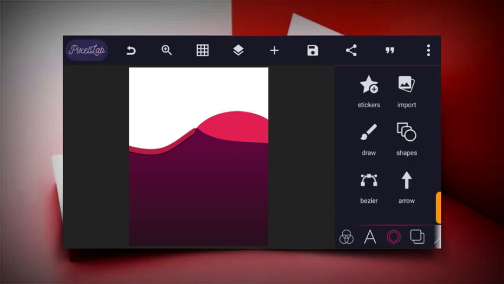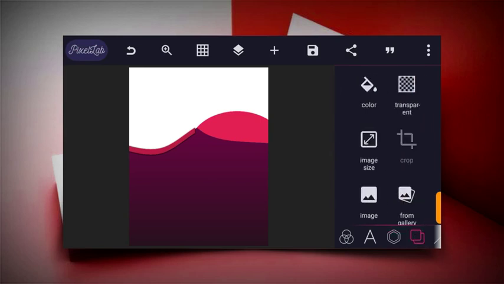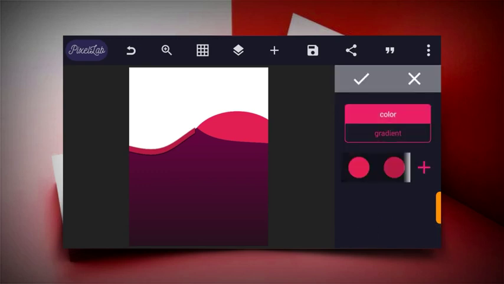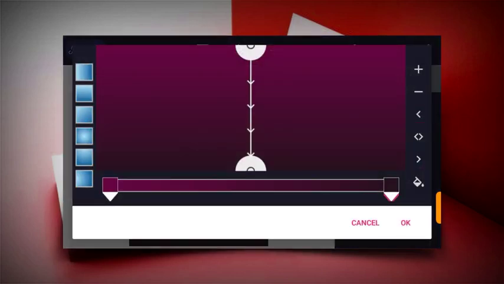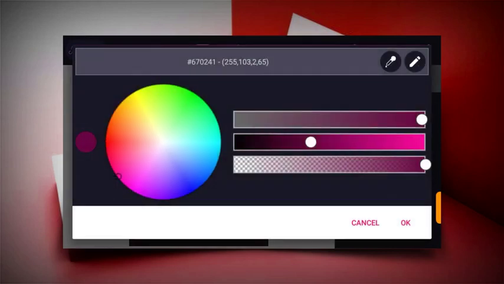So guys, the next thing to do now is to change the color of our main background. Click on this to change the color of the main background. Click on color and then gradient. Choose these gradients, but this time around click on this plus icon and then click on this lighter color, then click on this one and then select white.